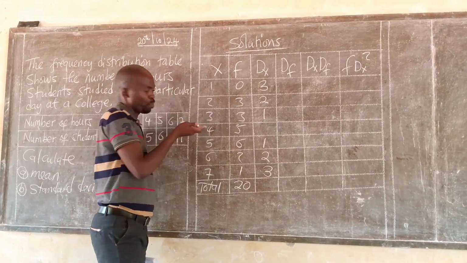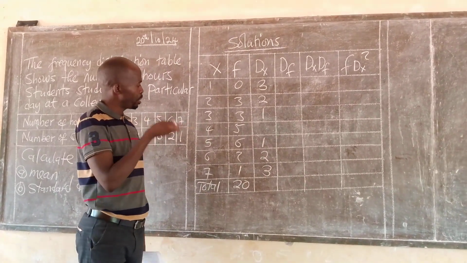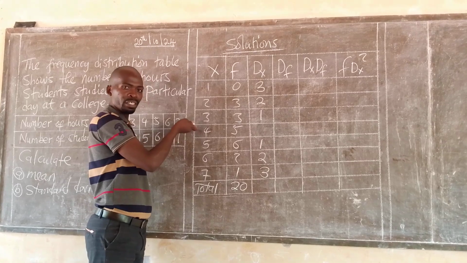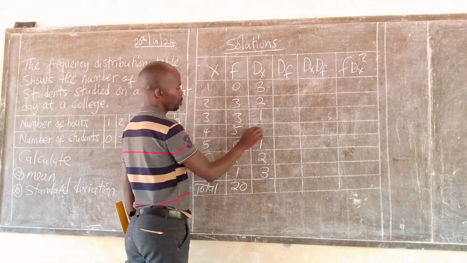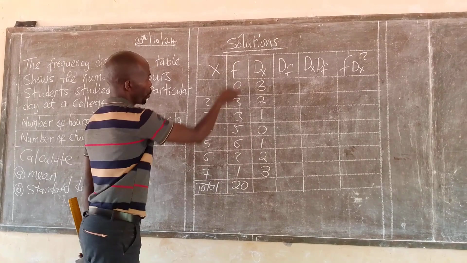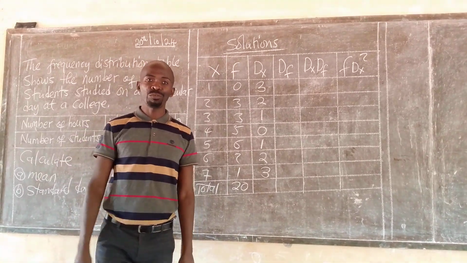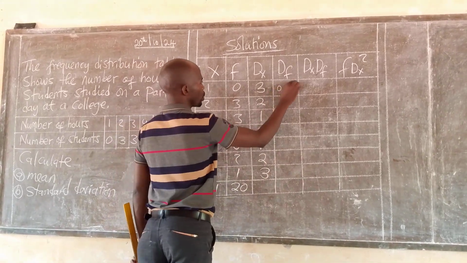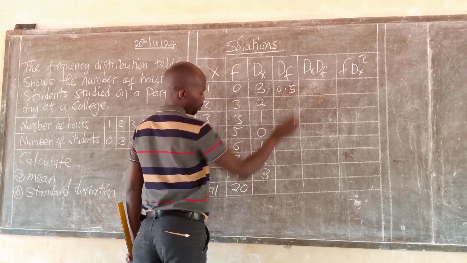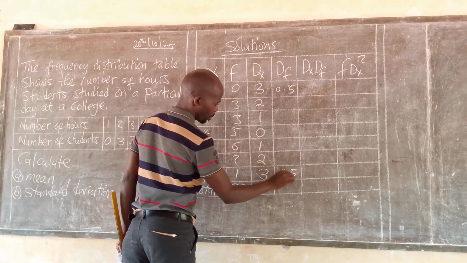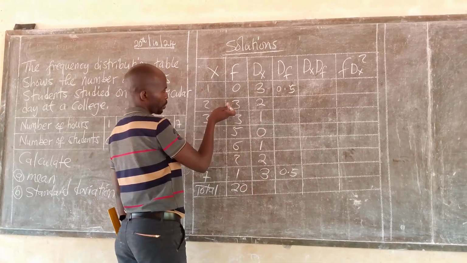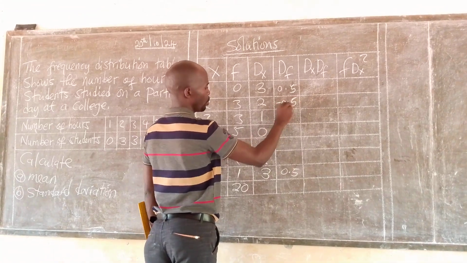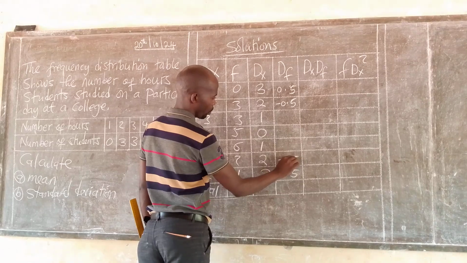Now we have a 10 without its partner to subtract with. So in that case, you subtract that 10 by itself. 4 minus 4 gives us a 0. We go to the column for frequency. 1 minus 0, 1 divided by 2, is 0.5. Here, we also share that 0.5. Then next, 2 minus 3 is negative 1, divided by 2, negative 0.5.